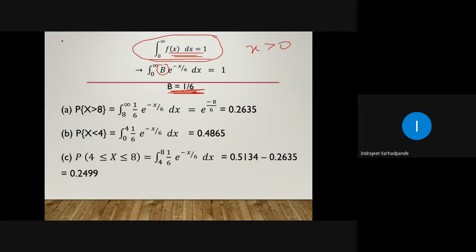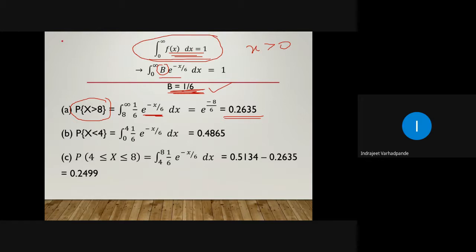So the integral from 0 to infinity of the given density function, b into e to the power minus x by 6 dx, is equal to 1, and therefore b is equal to 1 by 6. Now more than 8 minutes means probability x greater than 8, which means the integral from 8 to infinity of 1 by 6 e to the power minus x by 6 dx. Substitute it, get the answer, that is coming out as 0.2635.